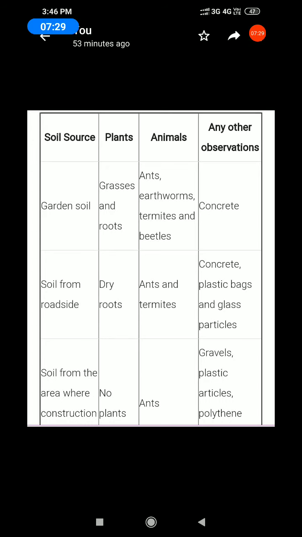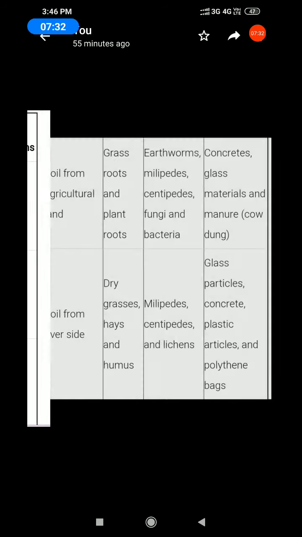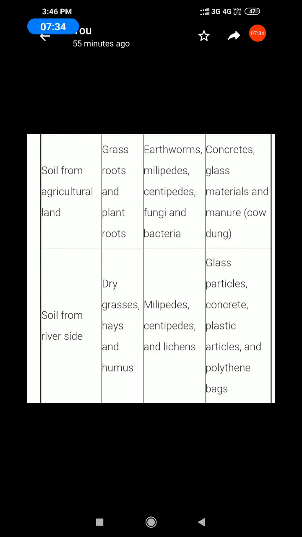Next, the remaining fourth and fifth. You should write the answer; I will tell you the answer. Students, all of you write down the columns. First is soil source: soil from agricultural land. Write the answer. Next, plants: grass roots and plant roots.